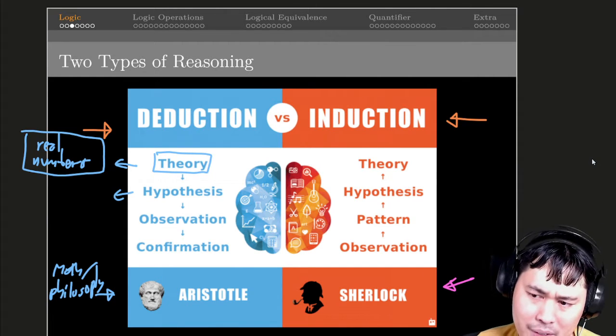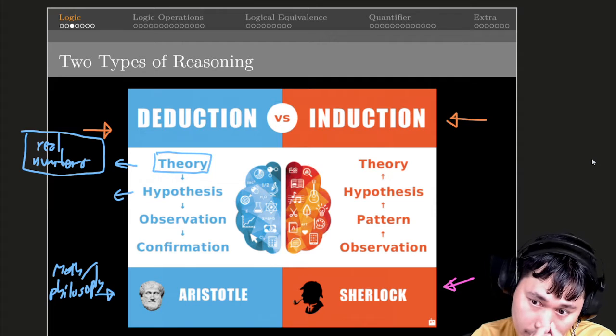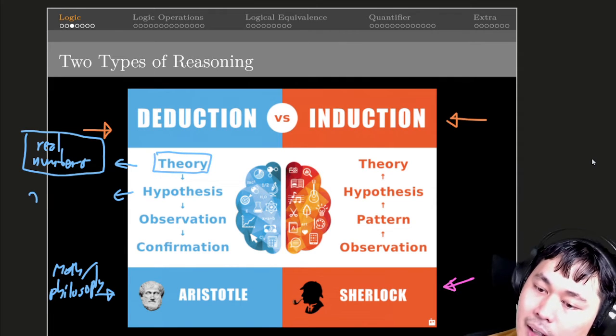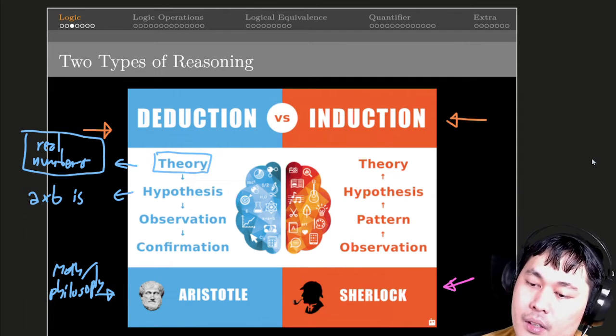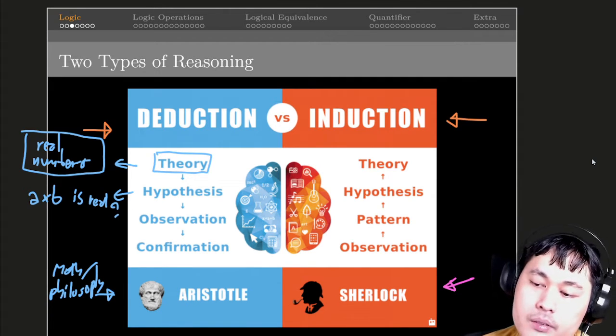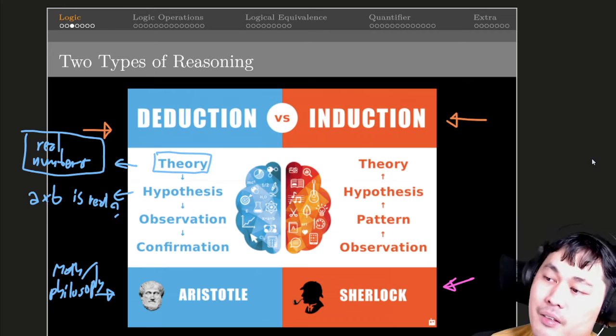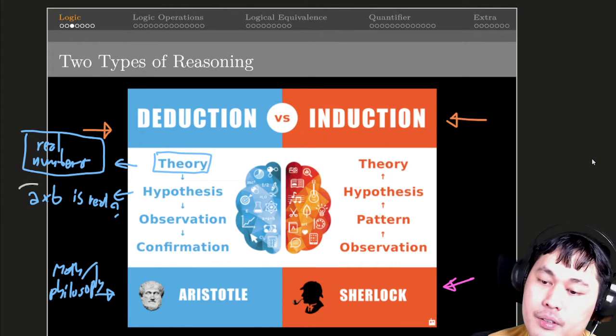Then we have some kind of hypothesis about those theories. For instance, I might ask whether the product of two real numbers is still a real number. This may be my hypothesis.